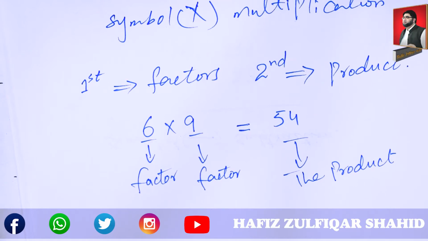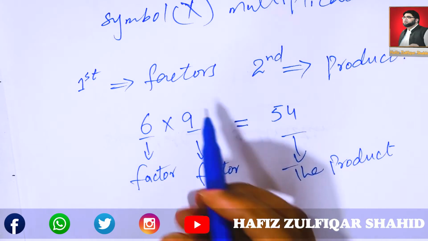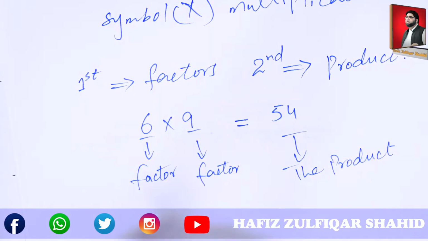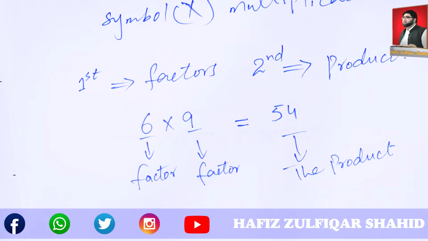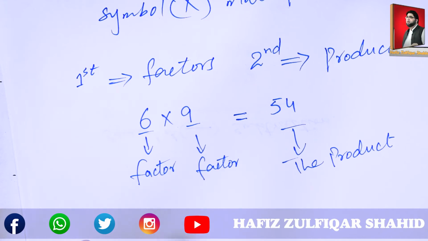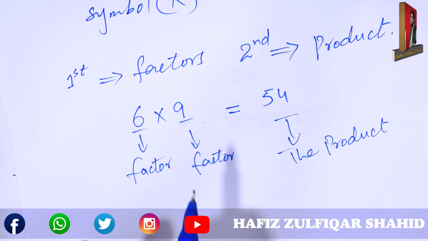Now these factors are also called the multiplier and multiplicand. A number by which a given number is multiplied is called the multiplier, and the number which is to be multiplied by another is called the multiplicand.